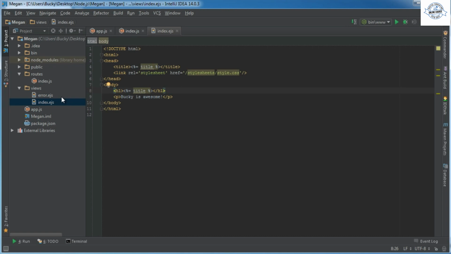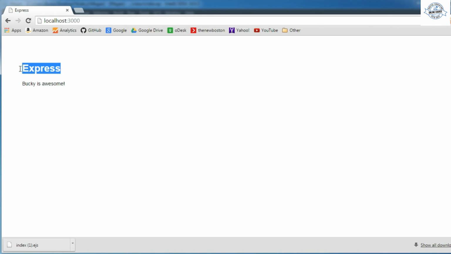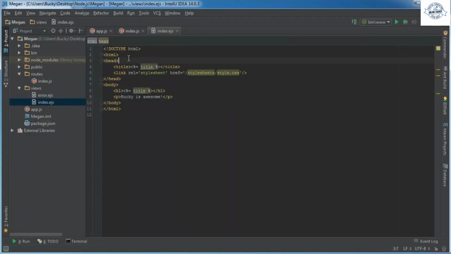Now, the next little confusing thing that probably pops up is this. Alright, so clearly we have a variable called title and it's equal to Express. Explains why it's displaying right there. But where is that happening? Because shouldn't there be JavaScript up here with some variables being declared and set equal to some values? I don't see any JavaScript. So what's happening is this.